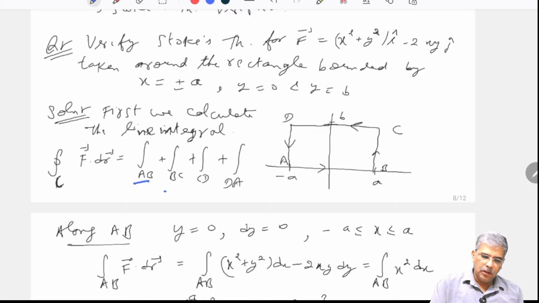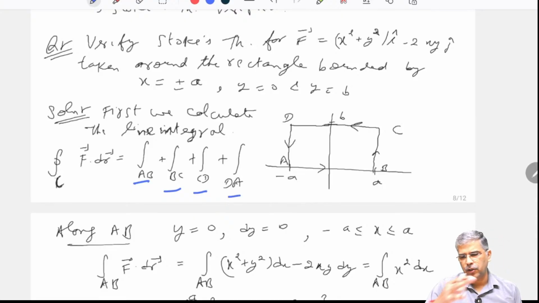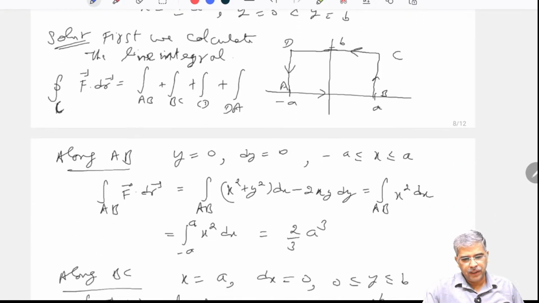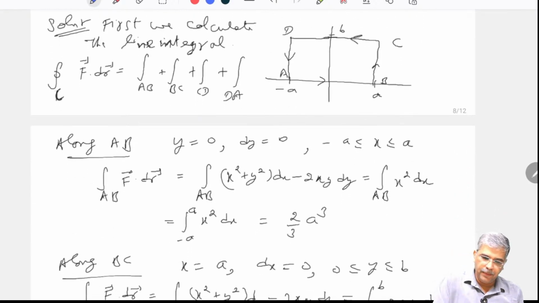So along AB, along BC, along CD, along DA. So I calculate the line integral. Along the first two I will show you, and the rest two you can try on your own. So that is why I would leave that part. So first and foremost thing is I obtain it along AB. AB means along this line.